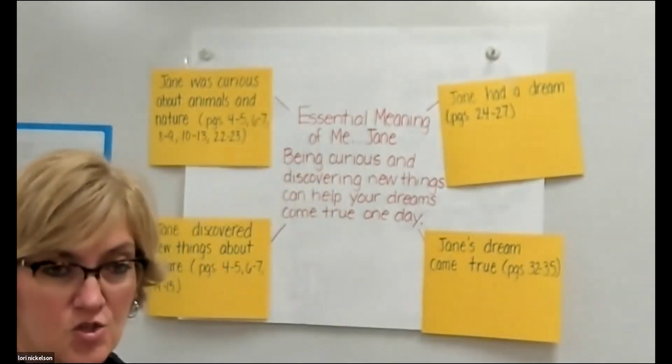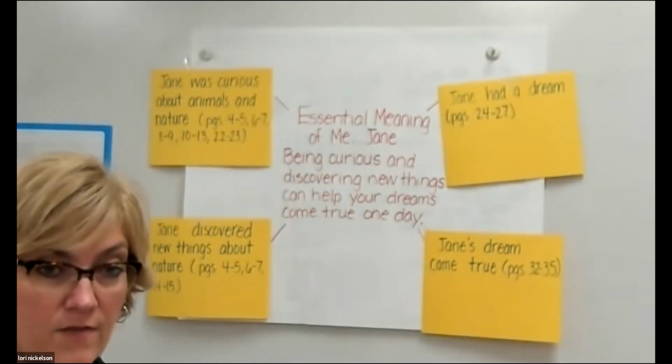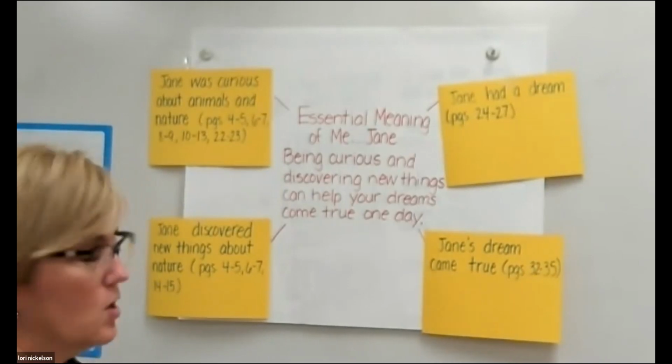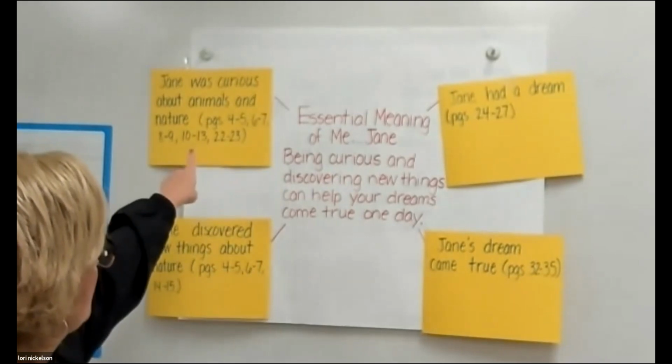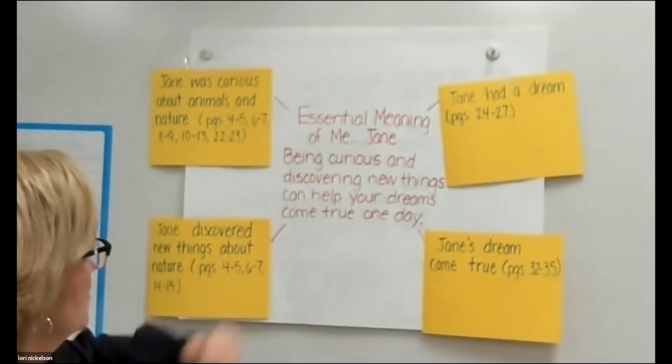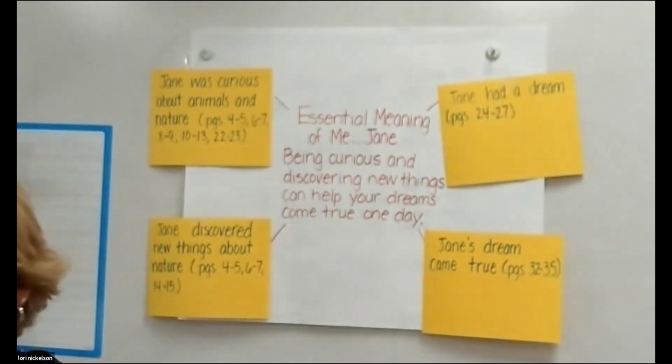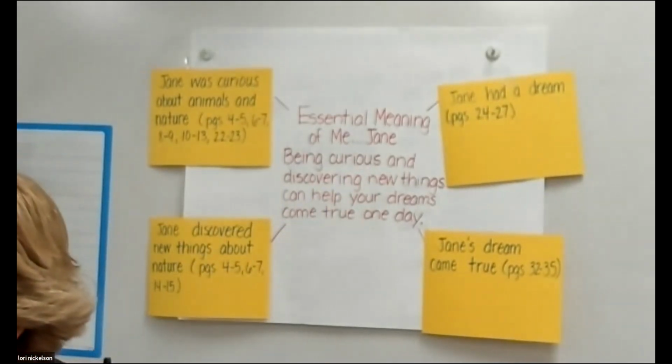Good. So the essential meaning of her being curious and discovering new things can help your dreams come true. We broke it down because she's curious about animals and nature. She discovered new things. She had a dream and then her dream came true. Great job.